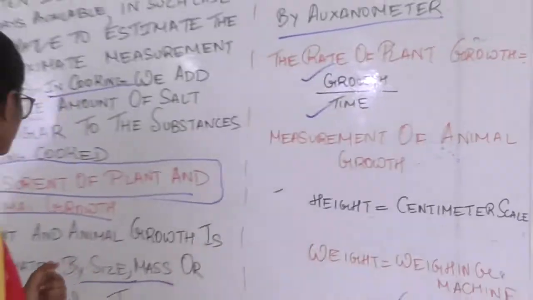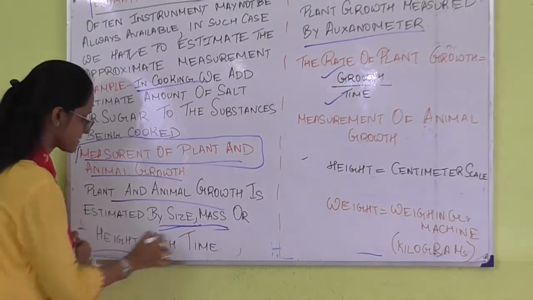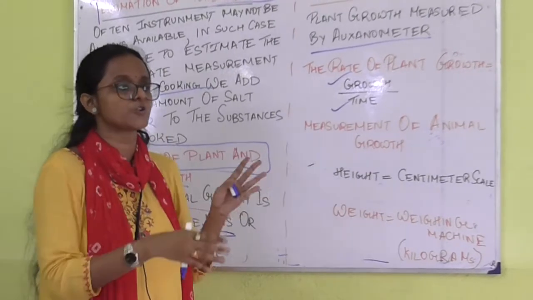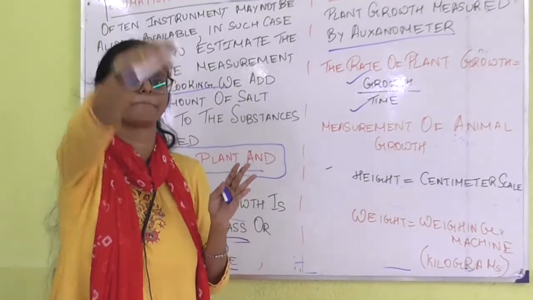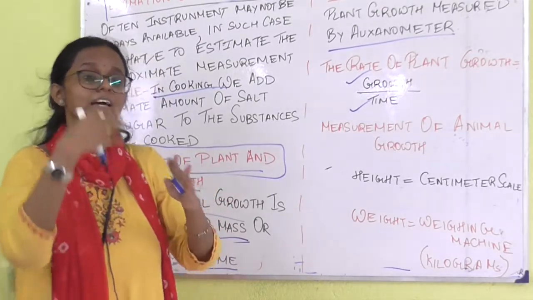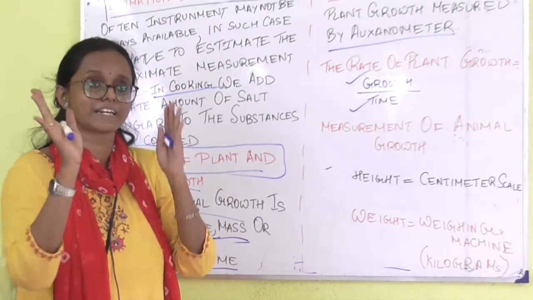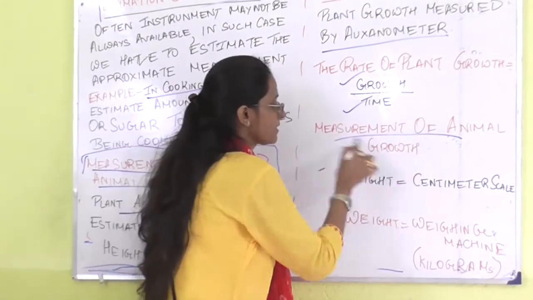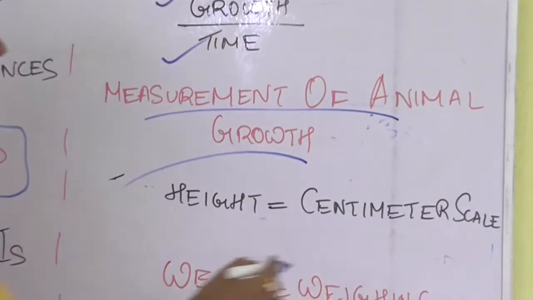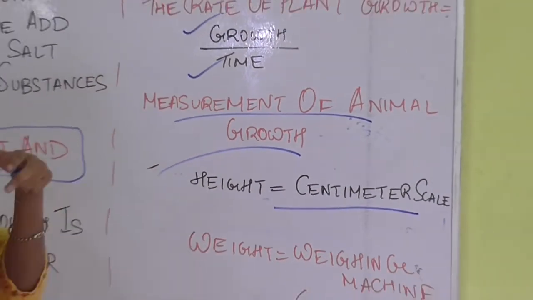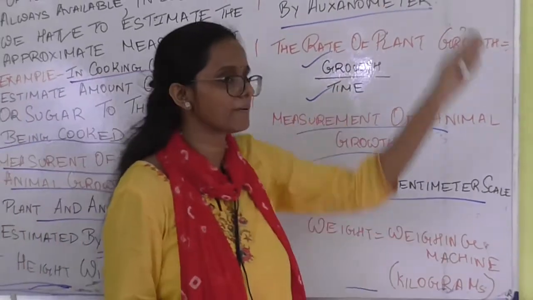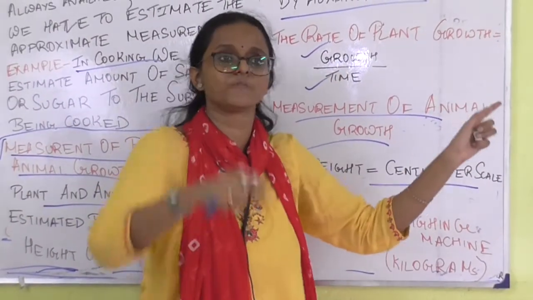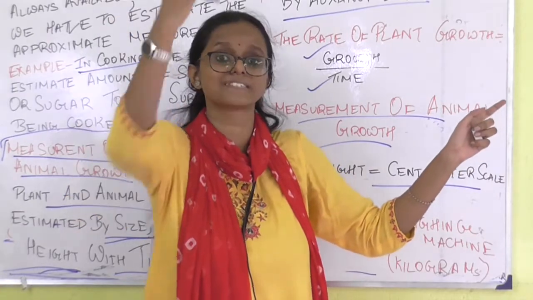As I have told before, plant growth is estimated by size, mass and height along with time. Suppose in two years, how much height growth has happened to a particular plant will tell us how much growth has happened to that plant. Clear? Now animal growth. How is animal growth measured? Animal growth is measured by the centimeter scale. See, if you go to see the doctor, there will be a particular scale and you have to stand over there, and with reference to that scale you will be told your height and how much it has increased.